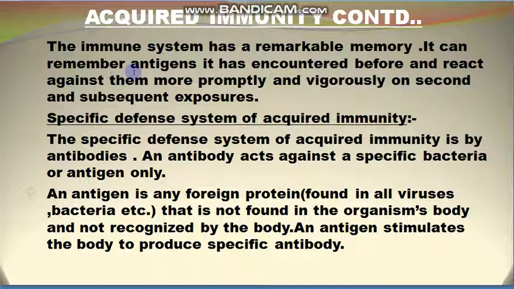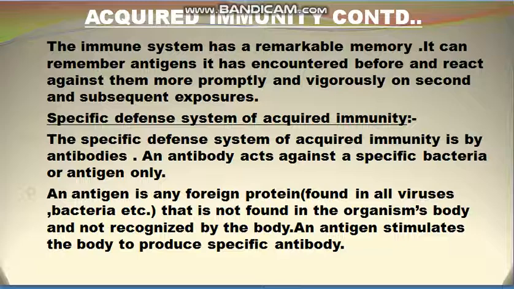It can remember antigens it has encountered before, and so it reacts against them more promptly and vigorously on second encounter, and so we are prevented from the infection. The characteristic of memory is very important, because of the memory characteristic of the acquired immunity, we do not get disease for the second time.